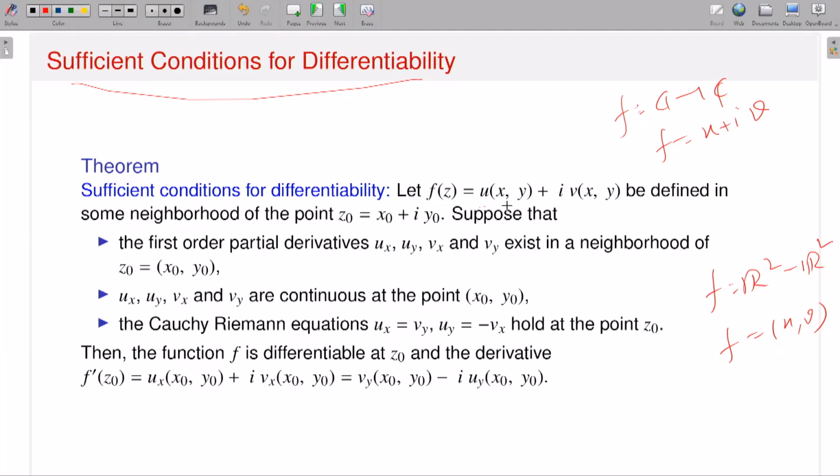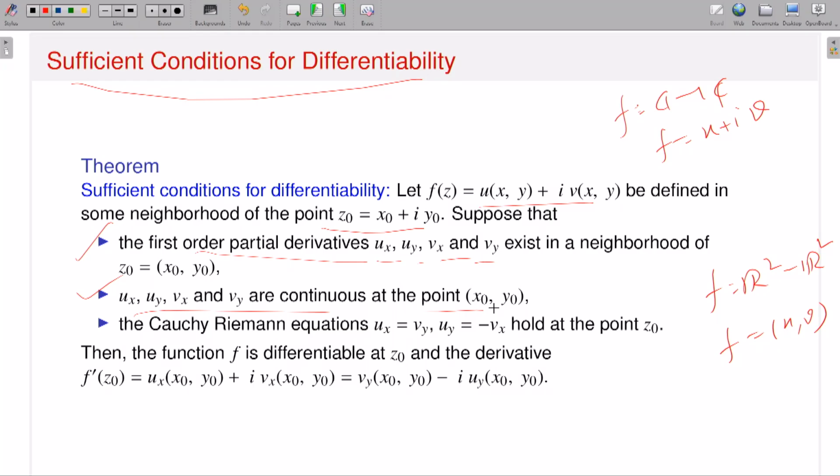So if I state my theorem like that, look, this is the sufficient condition. Suppose f is of the form u plus iv, and I want to talk about the existence of complex differentiability at the point z0, which is x0 plus i y0. Then first, the first order partial derivatives ux, uy, vx, vy exist in a neighborhood. That is very important, because I want the continuity of the partial derivatives. Existence at a single point alone, I cannot talk about continuity. So I need the existence in a neighborhood. And then the second one is that these are all continuous at the point.